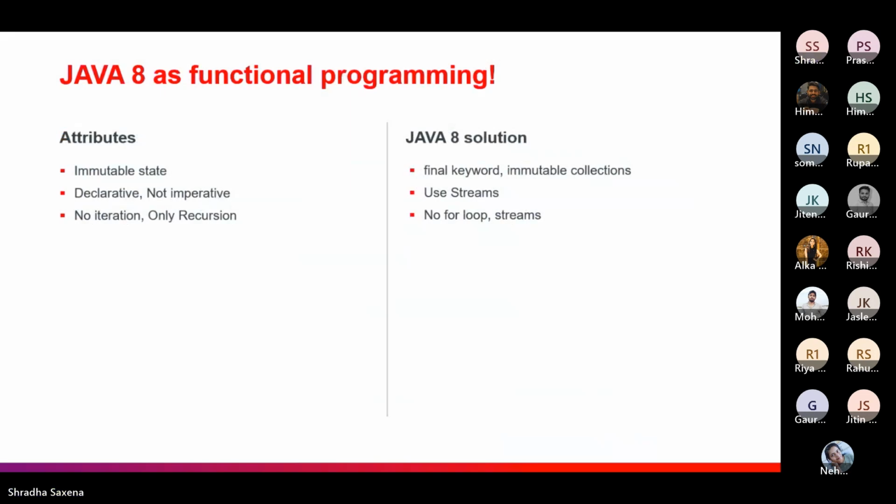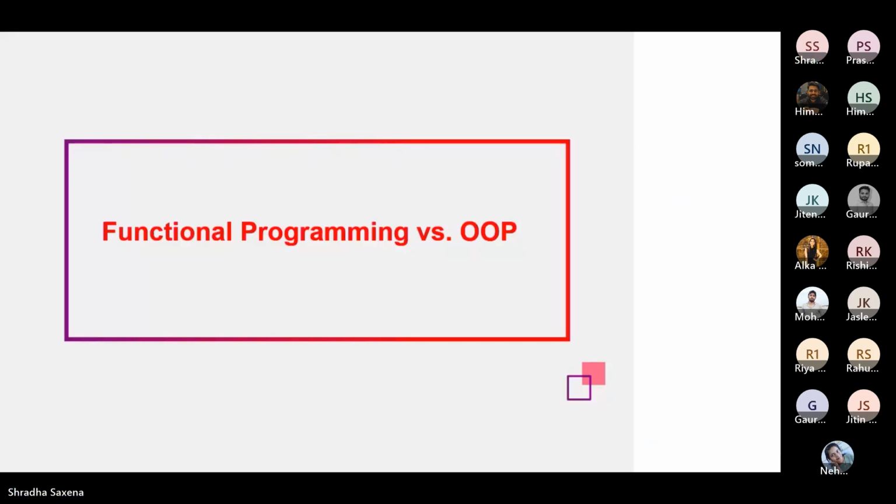Again, we are not using for loops here. There is no iteration over here. We are just using recursion examples. So we are using streams in Java as a solution. We can say we are using functional programming paradigms in Java, and Java provides somewhat of a solution for functional programming styles. Now we come to functional programming versus OOP.